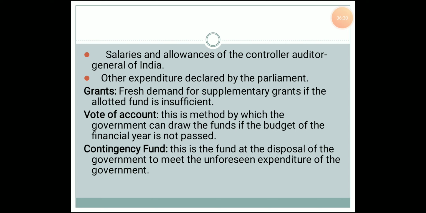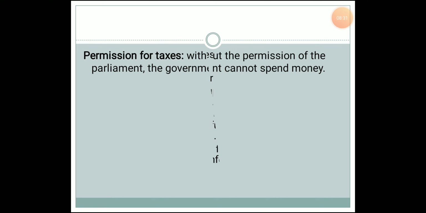Then next is the Contingency Fund. The Contingency Fund is mainly maintained for unforeseen expenditure. For example, suppose a natural disaster happens, and a lot of expenditure is needed for that. Such an expenditure will be met from the Contingency Fund of India.